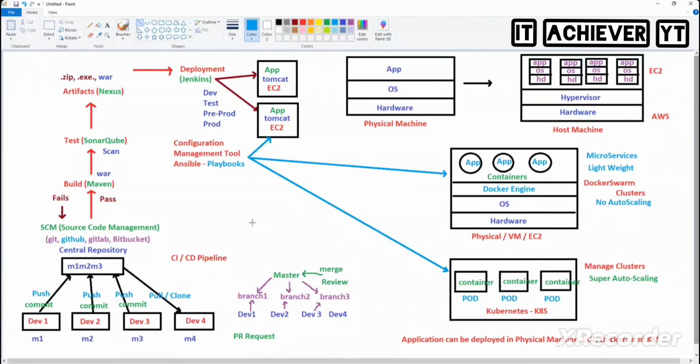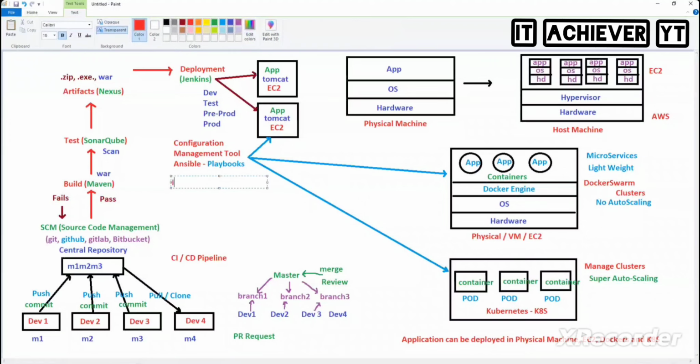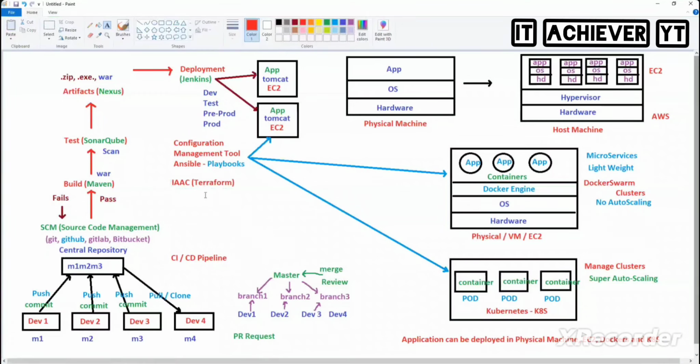And if you want to deploy, guys, if you want to create your entire infrastructure automatically, which is the tool that we use? Terraform. We call it infrastructure as code. So using this, your entire infrastructure can be created, or you can launch EC2 instances.